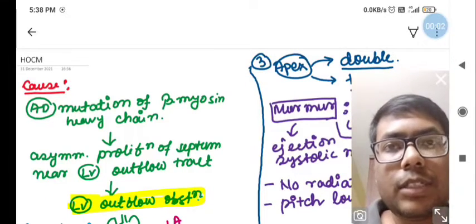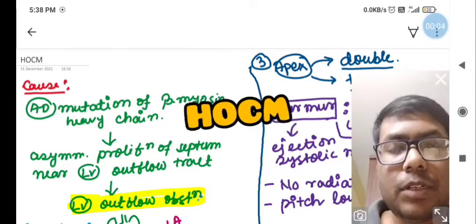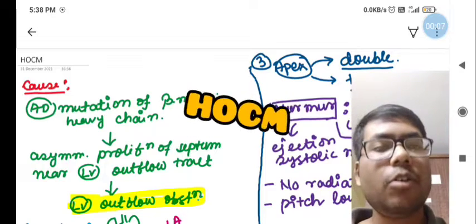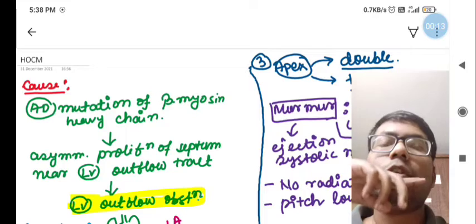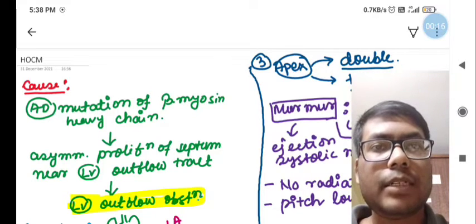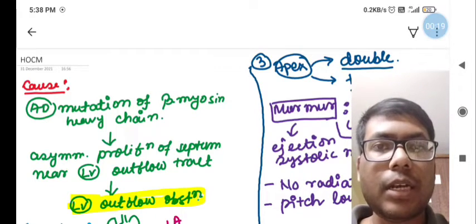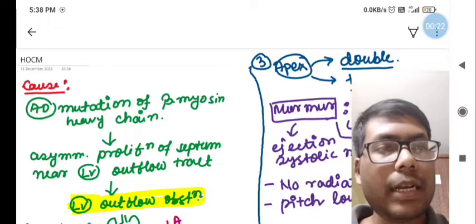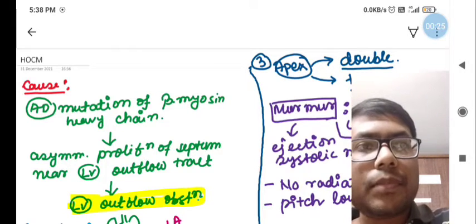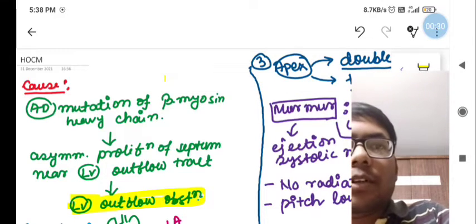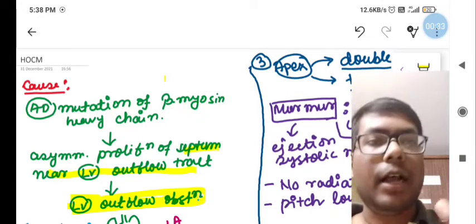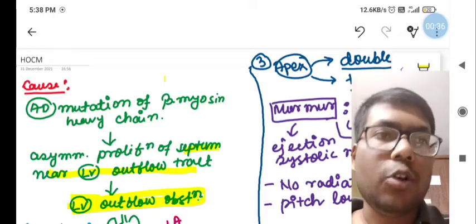Hi everyone, today I would like to discuss HOCM, that is hypertrophic obstructive cardiomyopathy. The main cause of hypertrophic obstructive cardiomyopathy is an autosomal dominant inheritance causing a beta myosin heavy chain mutation, and due to that there is asymmetric proliferation of the septum near the left ventricular outflow tract, so there will be left ventricular outflow obstruction.